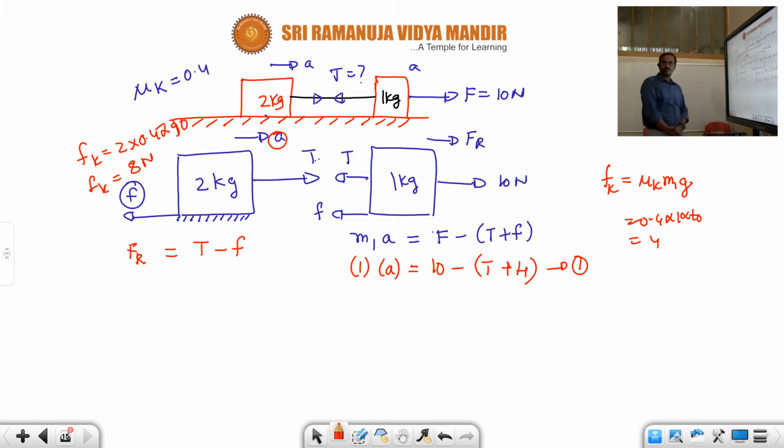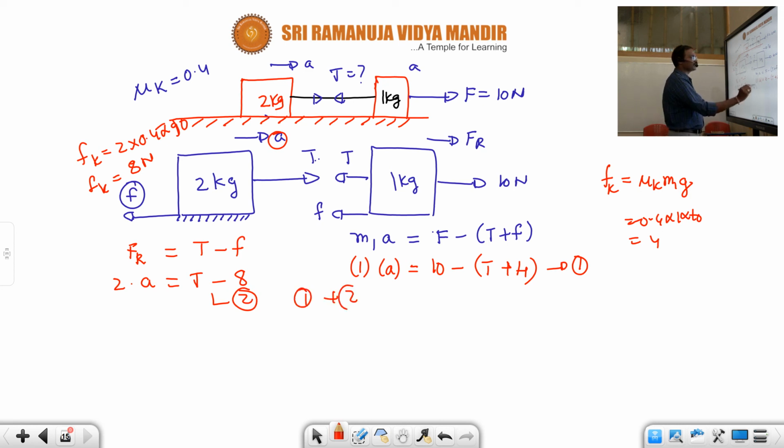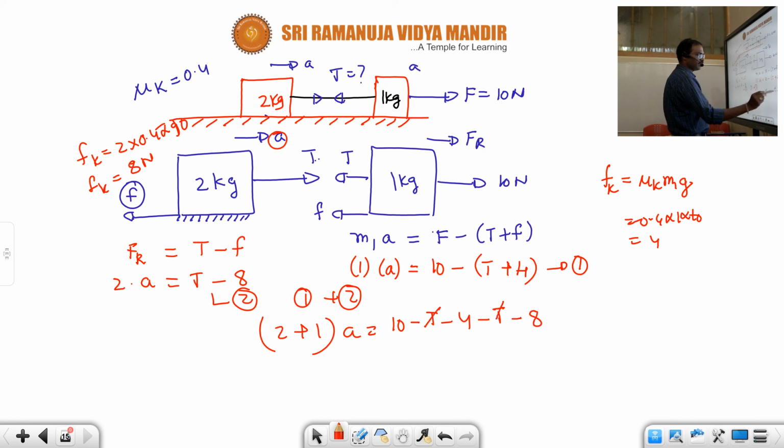Then 2 kg into acceleration A is equal to tension T minus 8 Newton. This is equation 2. Adding equation 1 and equation 2, you will get the acceleration.